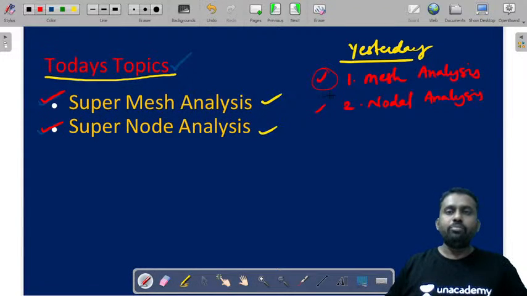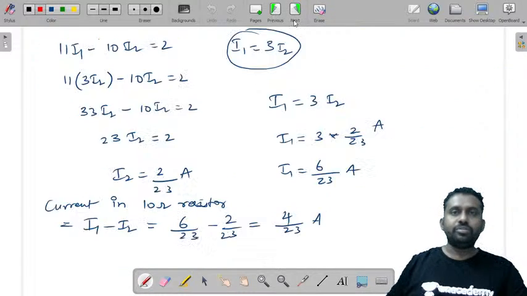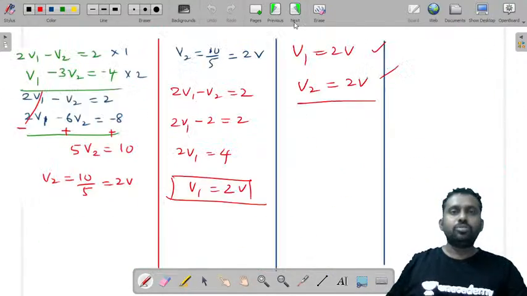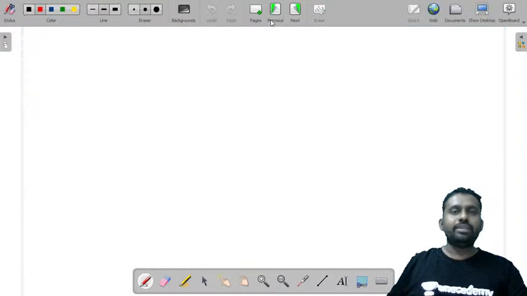So today we have solved a problem on mesh analysis as well as on nodal analysis, and we have seen what is super mesh and super node analysis. There are also other problems related to this. Let us take one more problem and solve using super mesh and super node analysis. You must tell me whether this belongs to